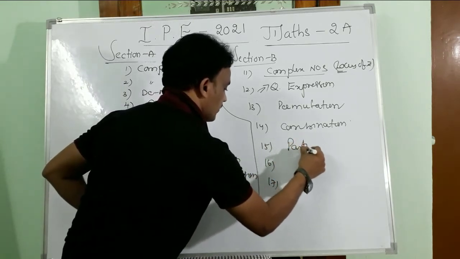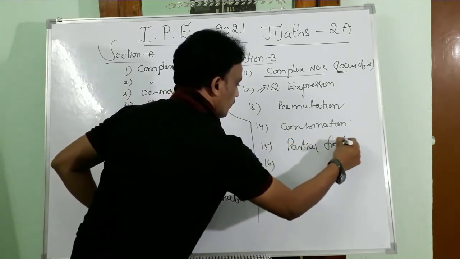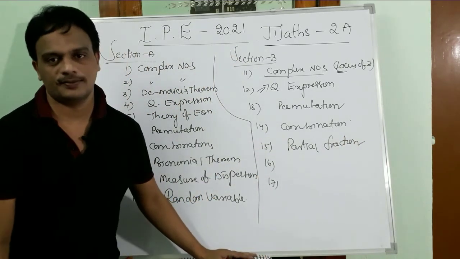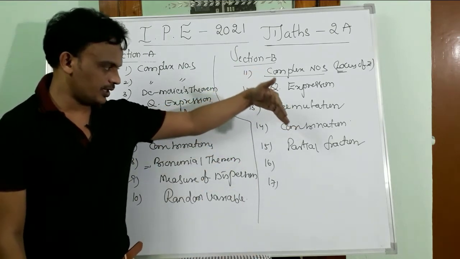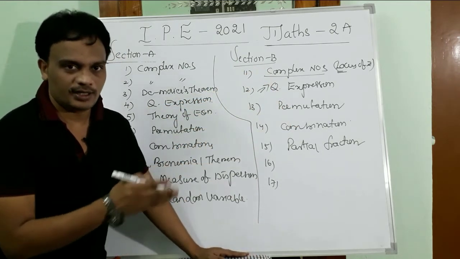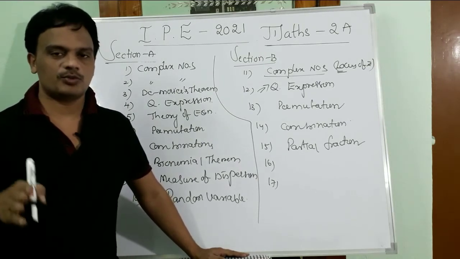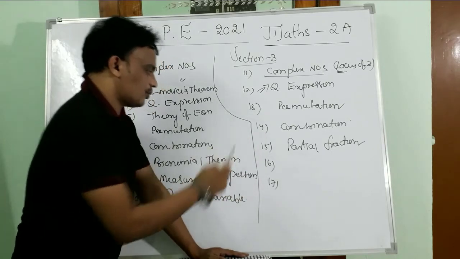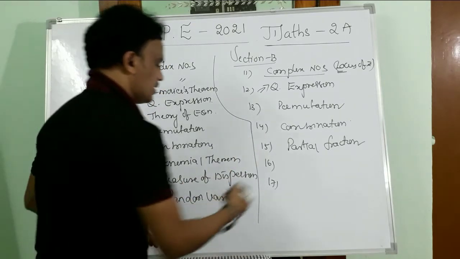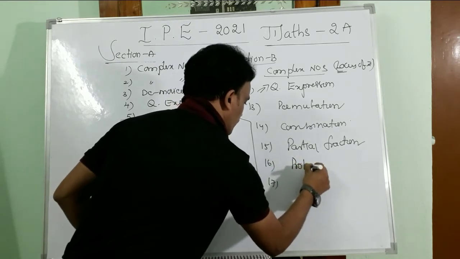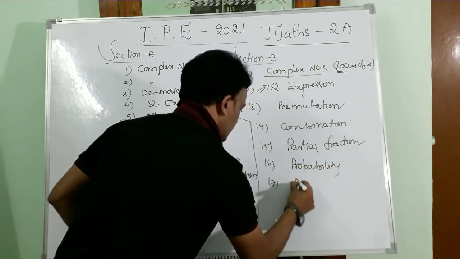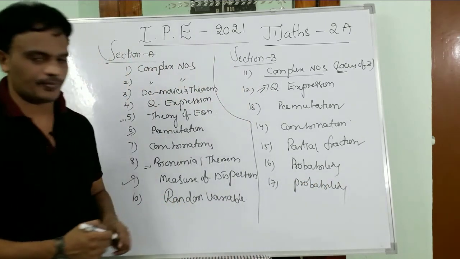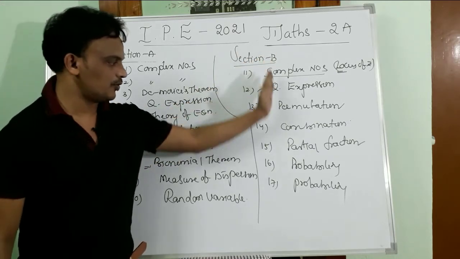And next, partial fractions. The 15th question is partial fractions. We have some different models in partial fractions. The f of x by g of x form is there when the denominator has linear factors, which can be reducible or non-reducible. Like this, some models are there, and one model we will get compulsory. And from this one, probability, and here also probability. 2 questions. So this is about the 4 marks questions of section B.